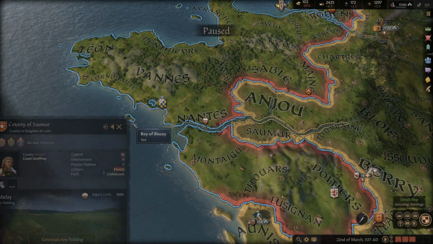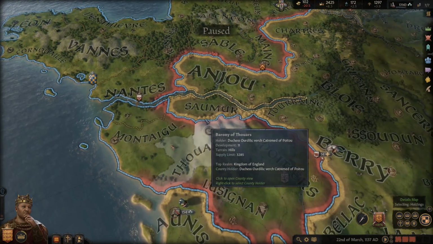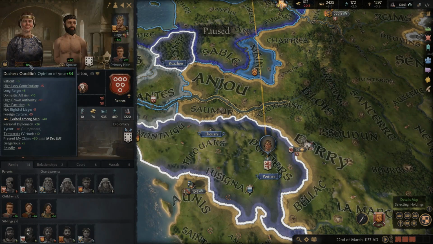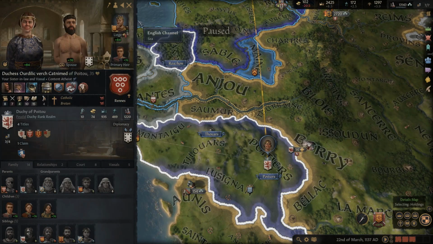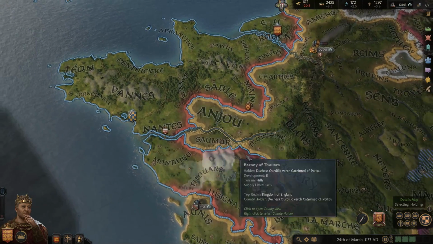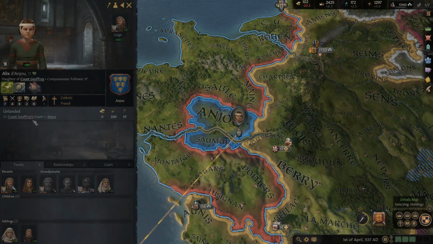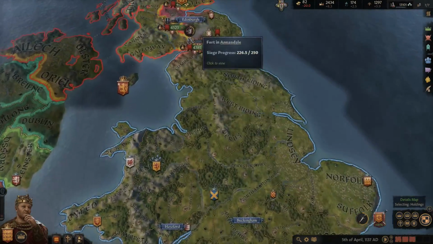So that's the plan here, guys. Hopefully it works out. We could do the same thing here by taking one of her titles. Her opinion is not quite as high, and that would also result in a lot of tyranny, a little bit too much, so we won't do that yet. The younger daughter is only 11, so we have longer to mess with it if need be.